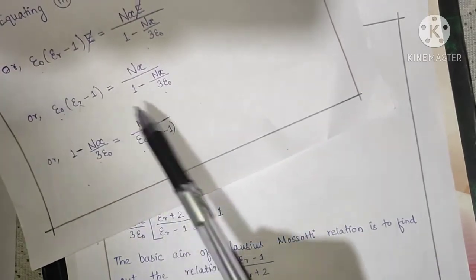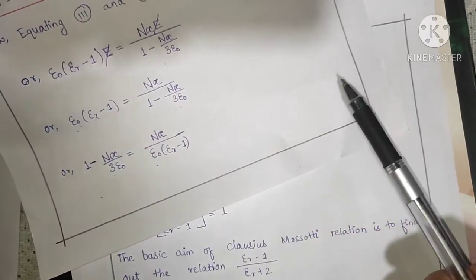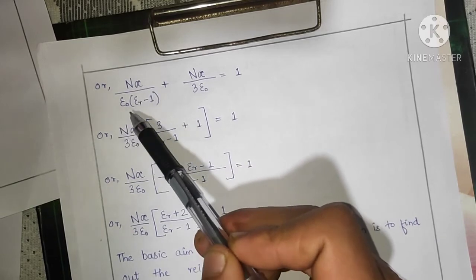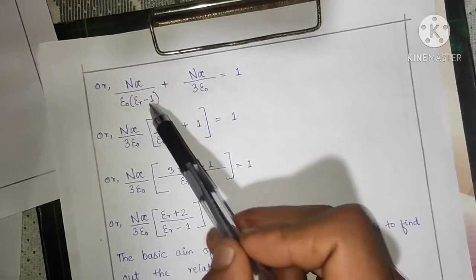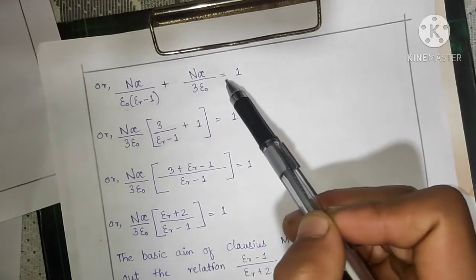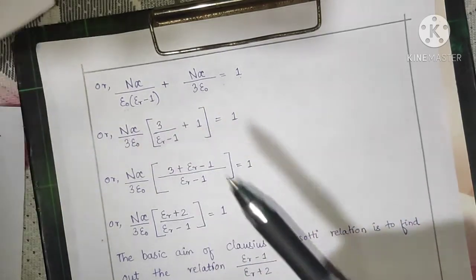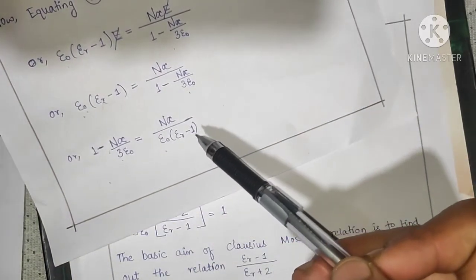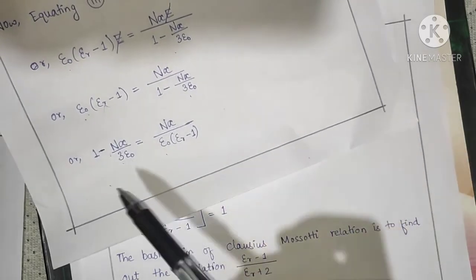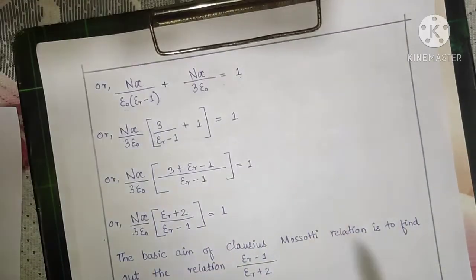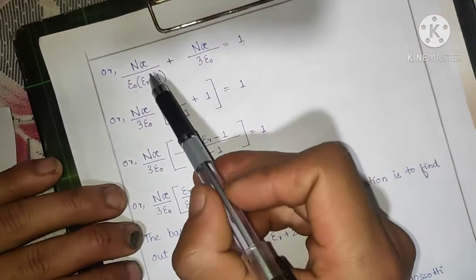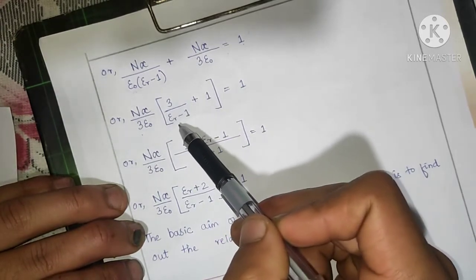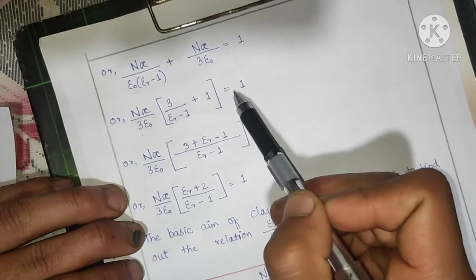We just bring like terms to one side and unlike terms to the other side. So we simplify: n alpha by 3 epsilon naught, all divided by epsilon r minus 1, plus n alpha by 3 epsilon naught equals r. We bring n alpha by 3 epsilon naught to the right-hand side, and we are left with 1 on that side. So to simplify n alpha by 3 epsilon naught, we take it common, and the remaining is 3 by epsilon, epsilon r minus 1 plus 1 is equal to 1.